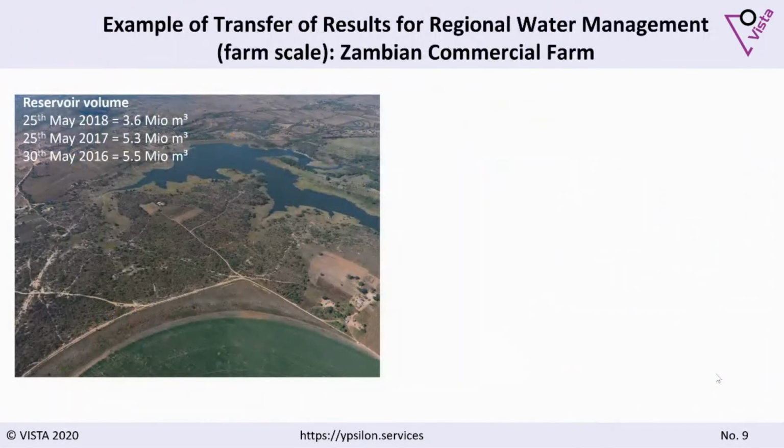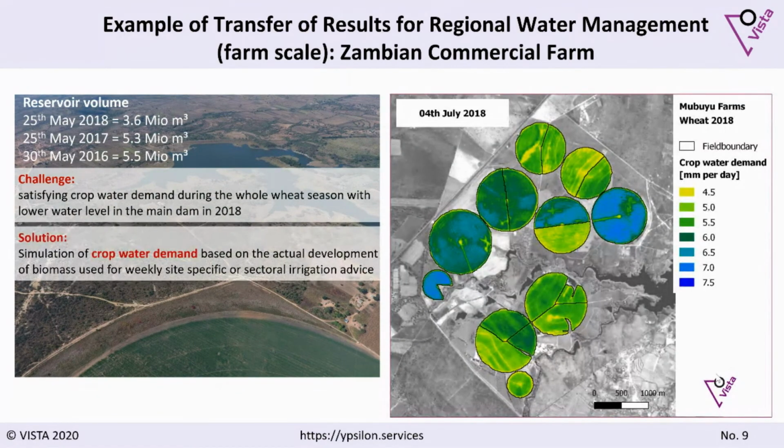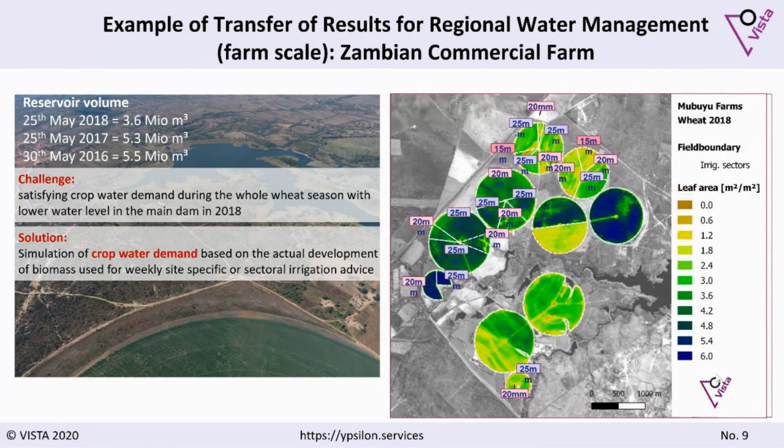Another application that we developed based on the results of ViWA, we learned how also agriculture in Africa works. And so we applied it for a Zambian commercial farm, which had problems in irrigation. They had really a drop in the reservoir levels, and we helped them to reduce their irrigation amount on their fields by delivering exactly the crop water demand that the crop needs per day. And this in a device that is shown here sector-wise, so that he can optimize his pivot regulation, so that it really fits the needs of the crops. And this we do for the whole season, giving weekly updates on how he should irrigate.